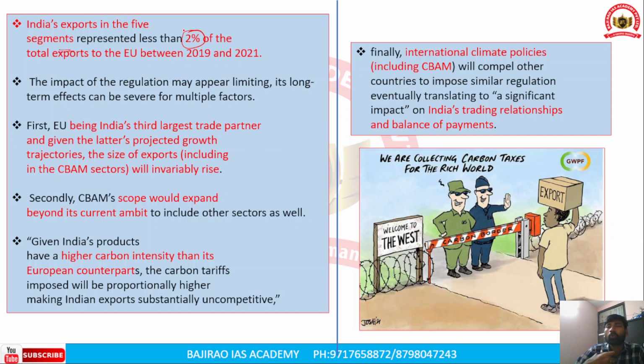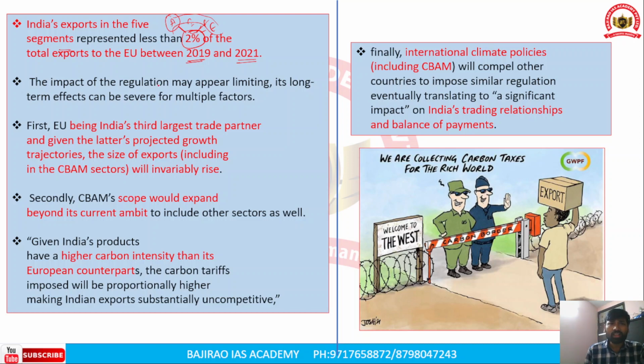For example, fertilizer, cement, iron and steel and aluminium together constitute only 2% of total exports to the European Union in the years 2019 and 2021. In the short term, this will not have any significant effect, but in the long term, it will have a very high impact on India's trade with the European Union.